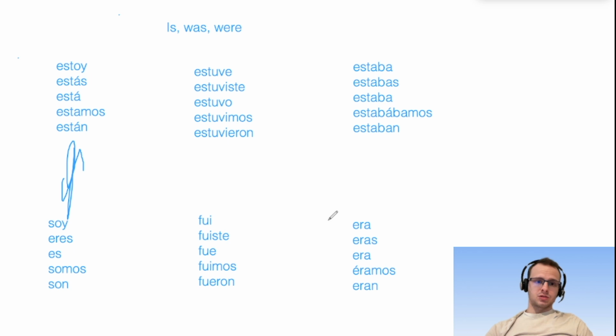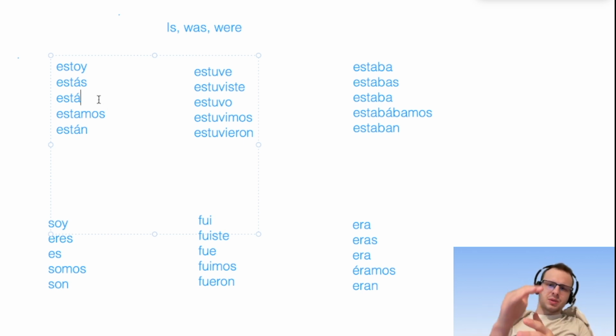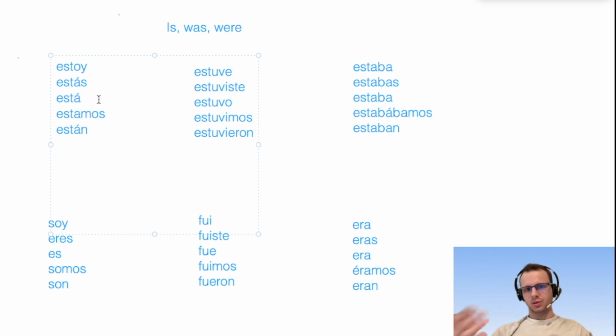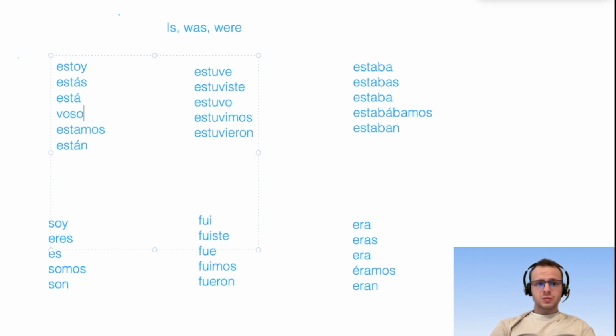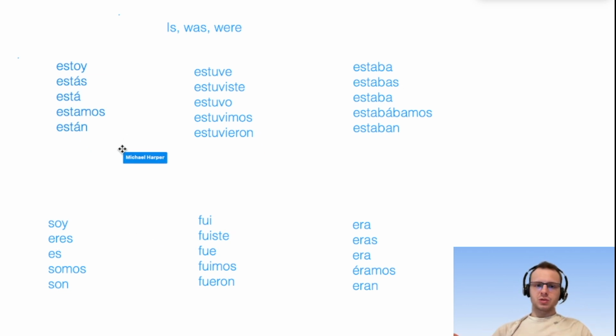Now let's break this down just real quick. Estar here is the present tense, so we've got I am, you are, he, she, it, someone's name is, we are, they are. I didn't put the subject here, but if you've seen verb conjugation charts in Spanish long enough, you know this is the subject breakdown. Now, I didn't put vosotros. Vosotros is how you say "you all" in Spain, and this would be, for example, estáis. But it's just more to put, so if you're worried about vosotros, maybe you're not worried. I'm just not going to include it today, but I teach both typically.